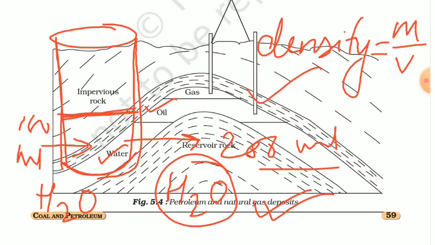Density of the water is high compared to the density of the oil, and that's why जिसकी डेंसिटी जितनी ज़्यादा होती है, वो उतना ही भारी होता है.